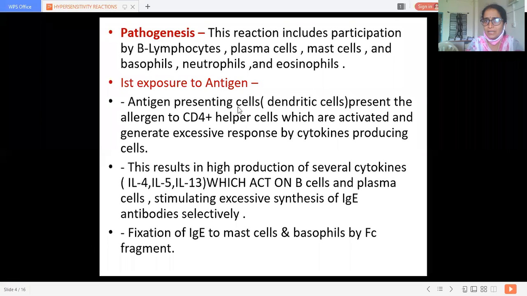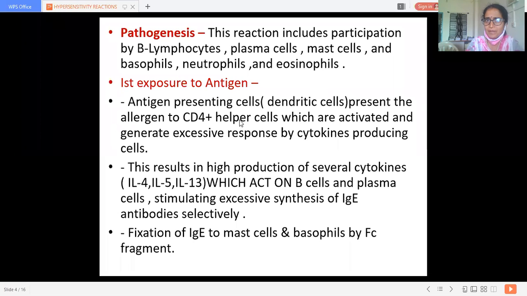The antigen presenting cells, that is, dendritic cells, present the allergen to CD4 plus helper cells. What is an antigen presenting cell? Whenever an antigen enters the body, they represent that antigen itself.